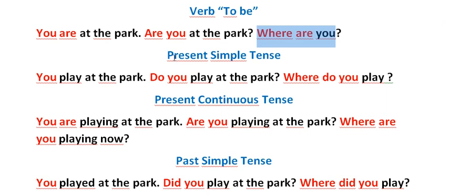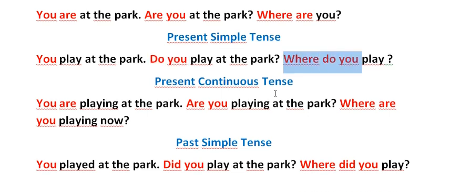And let's go to present simple tense. You play at the park. When we make this positive sentence into a question sentence, we add the helping verb do at the beginning of the sentence. So, do you play at the park? And when we bring in where, it goes before the do. Where do you play? So, do you, then where do you play?